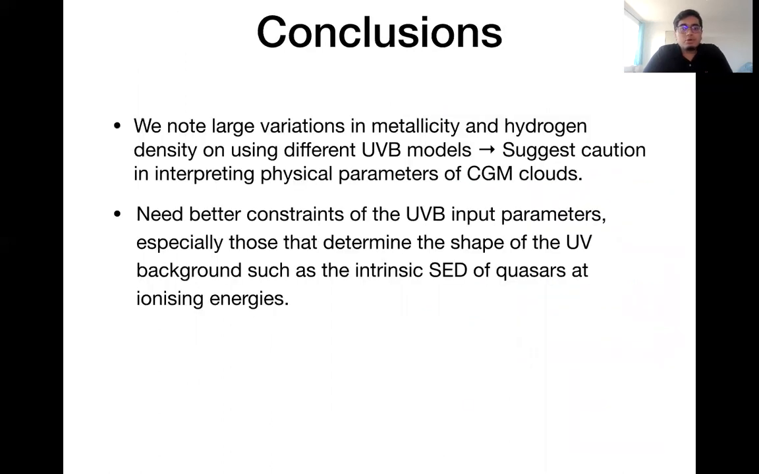So to conclude, we note large variation in metallicity and hydrogen density on using different UVB models, and thus suggest caution in interpreting the physical parameters of CGM clouds. Further, we note that we need better constraints of the UVB input parameters, especially those that determine its shape, such as the intrinsic emissivity of quasars at its ionizing energies. More details are there in the paper, which can be found on arXiv as well as in the February issue of MNRAS.